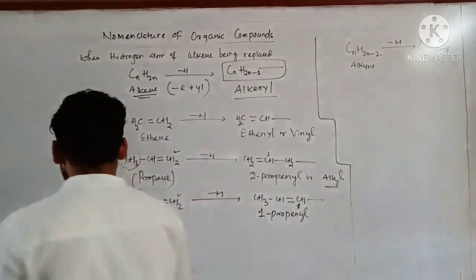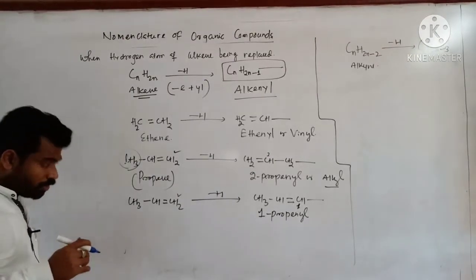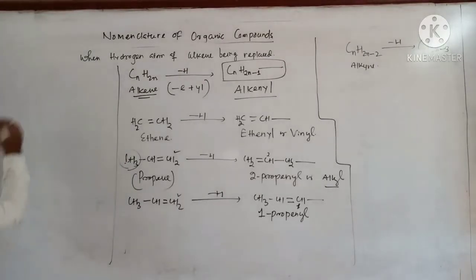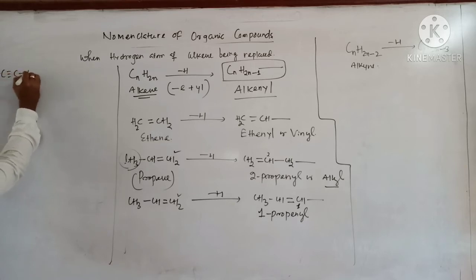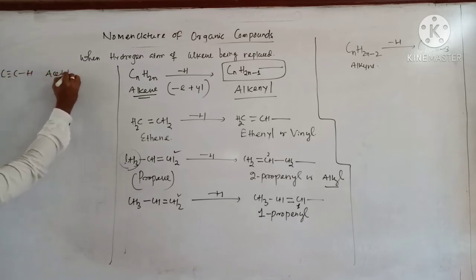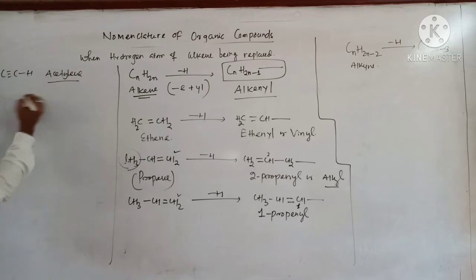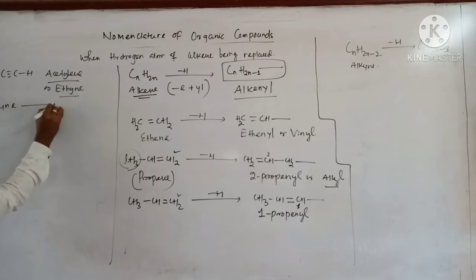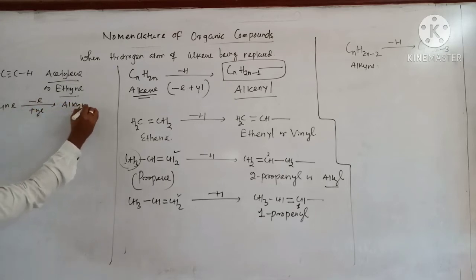So look at here. Now I am going to replace 1 hydrogen from the alkyne system. This one, HC triple bond CH, is called acetylene, or you can say ethyne. So the group you are getting over here, from alkyne, just replace E, add Yl, so you will get alkynyl.